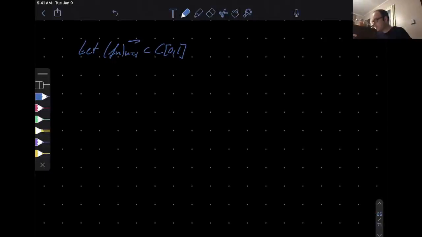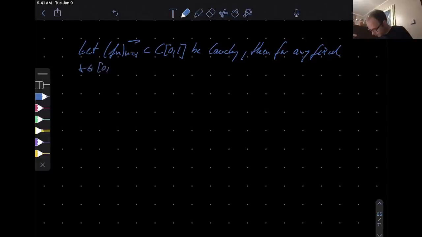So let Fn be Cauchy. Then for any fixed x in [0, 1] and all n, m.